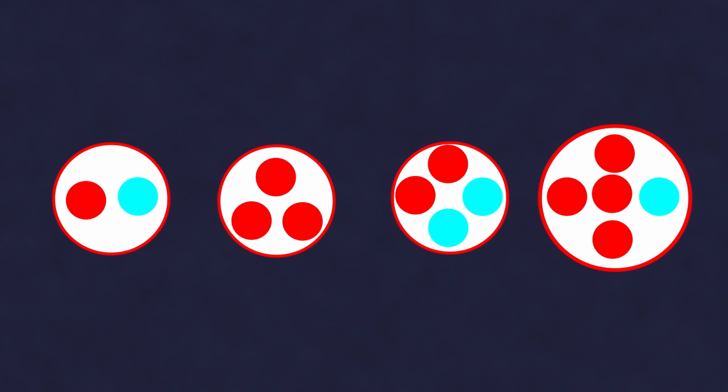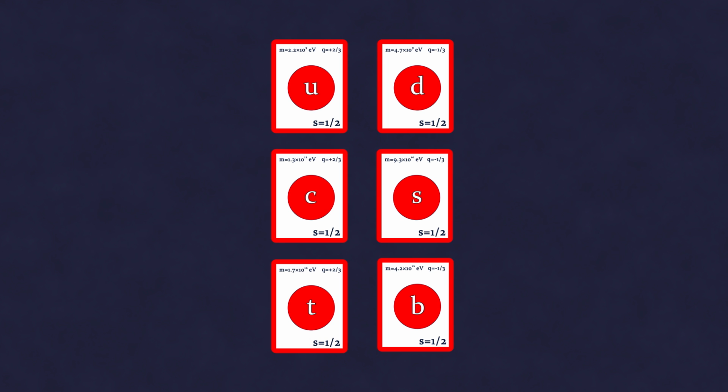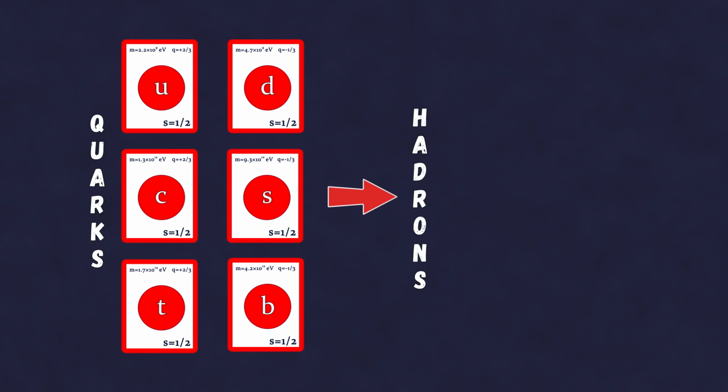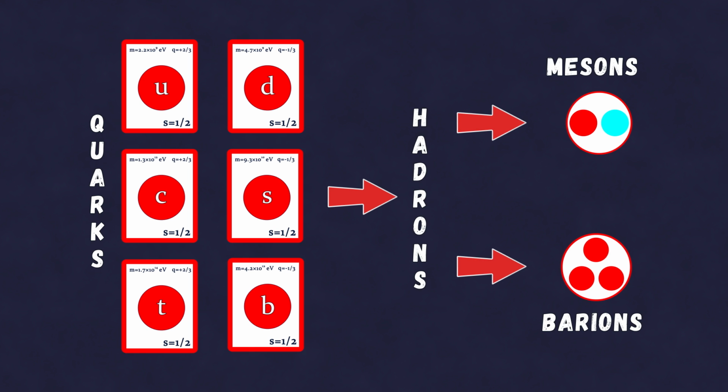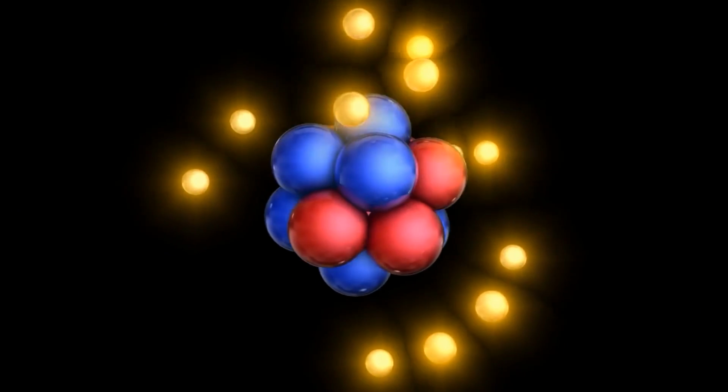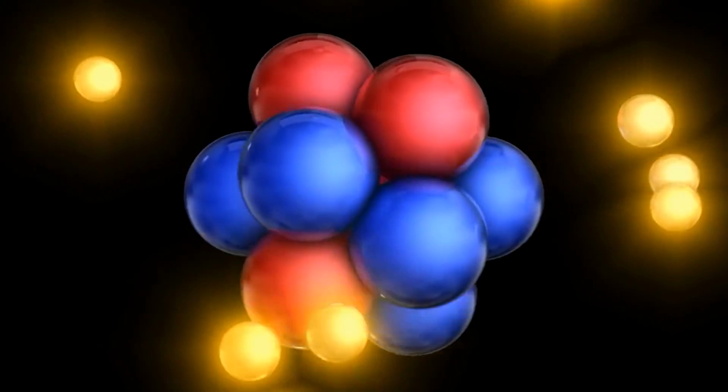So elementary particles that participate in the strong interaction are called quarks. There are 6 types of them, plus 6 types of antiquarks. In nature, quarks do not exist alone, but only in the form of quark complexes called hadrons. Baryons composed of 3 quarks and mesons composed of quark-antiquark pairs, as well as exotic forms like tetraquarks and pentaquarks. The vast majority of hadrons are unstable, and only U and D quarks in the composition of protons and neutrons can exist for any significant length of time. And that is precisely why protons and neutrons account for most of the mass of the matter familiar to us, which physicists therefore also call baryonic matter.